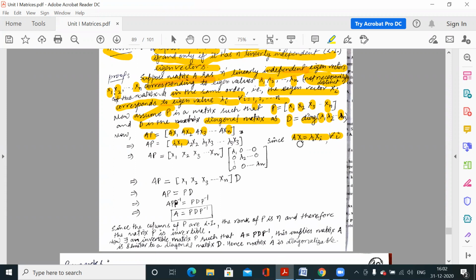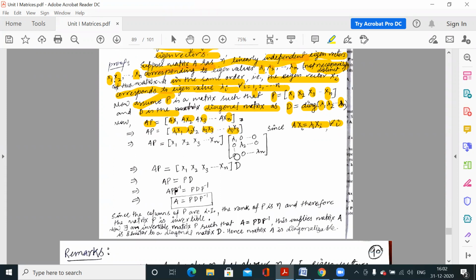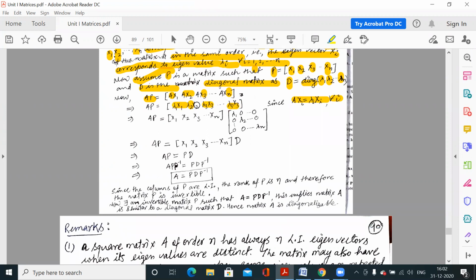So we must have AX_i is equal to lambda_i x_i. So AX1 is equal to lambda 1 x1, AX2 is equal to lambda 2 x2, AX3 is equal to lambda 3 x3. Similarly, the last equation, AXn, must be lambda n xn. Clear?